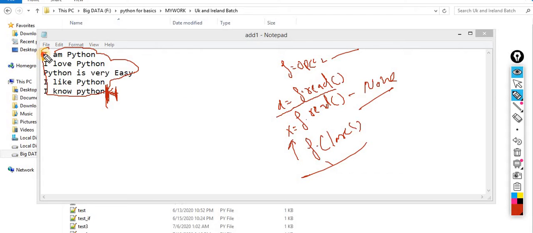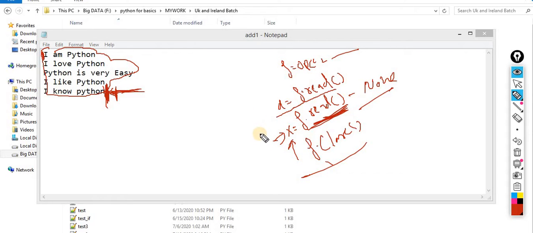That means my cursor starts from here and goes to here. Now this time it's blinking over here, and after that I again perform the read operation. Now there is nothing to read. That's why in this scenario you will get none in the second case.